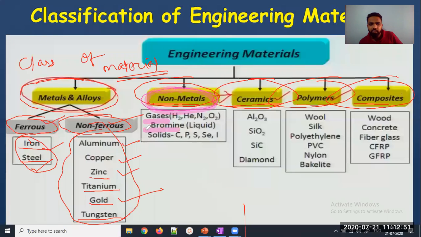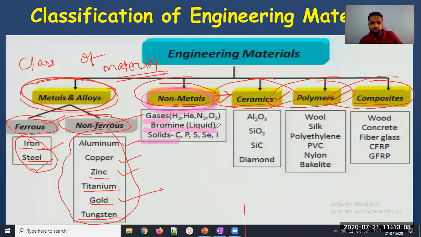It can be in solid state, liquid state, or gaseous state. You have heard about hydrogen, which is in gaseous state and is a non-metal. You have heard about bromine, in your previous standards, in 9th and 10th, and we also conducted experiments on liquid bromine in 11th and 12th. So bromine is a non-metal from the engineering materials. Then there are solids.